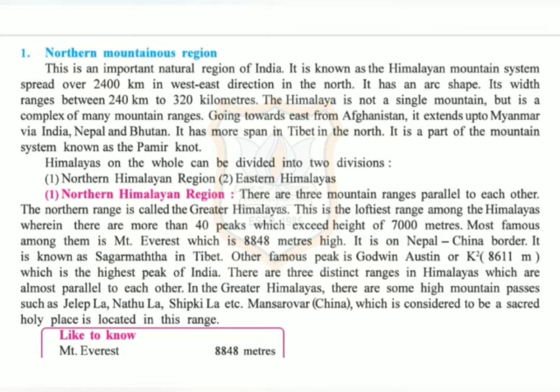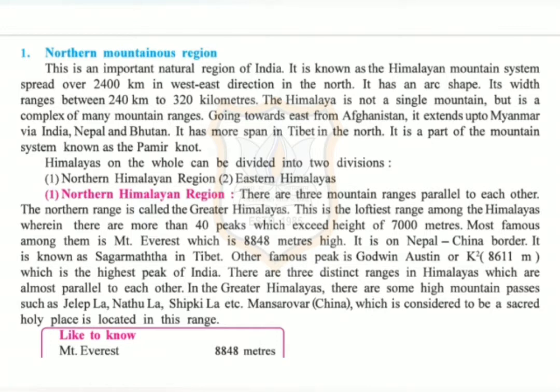Pamir Knot lies at the junction of Himalayas, Tian Shan and other mountains. Himalayas are spread over 2,400 km from Sindhu River in the west to Brahmaputra in the east. They form a very important natural vegetation of India.